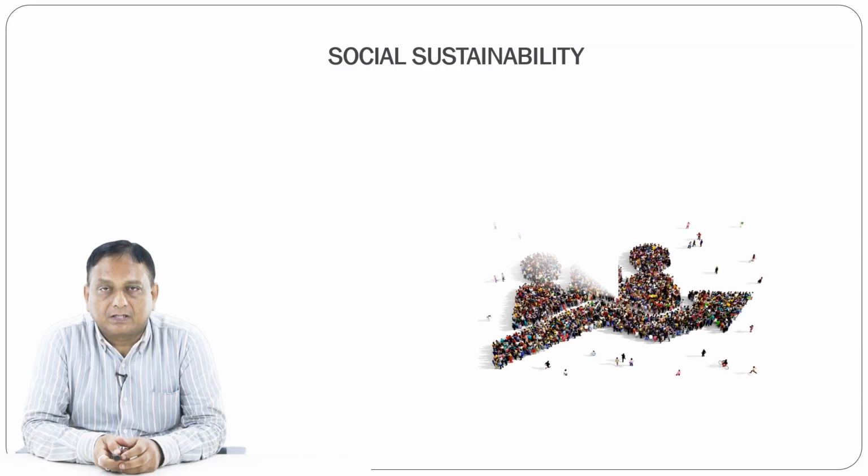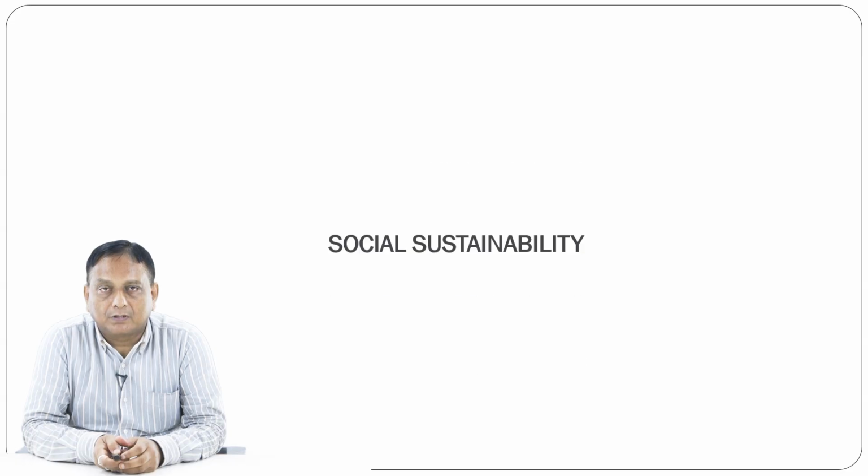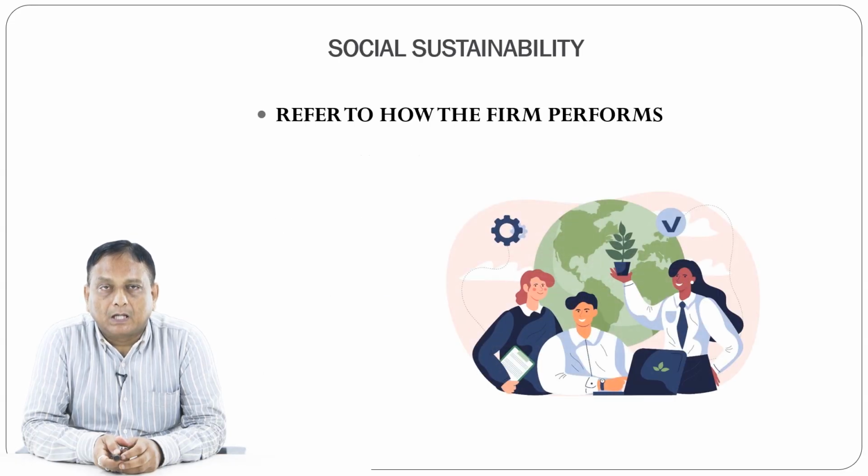Social sustainability also talks about the communities and the well-being of the communities. It also talks about the performance of a particular firm, how it performs.